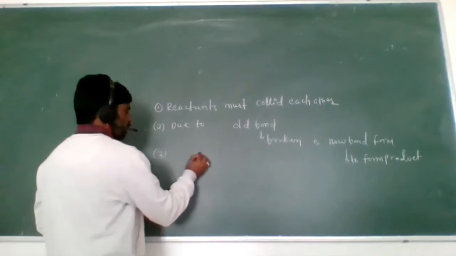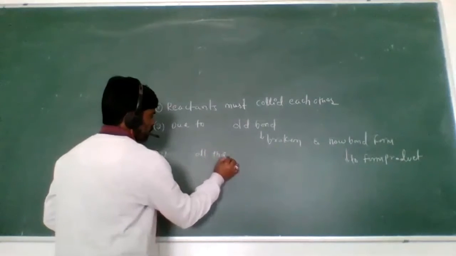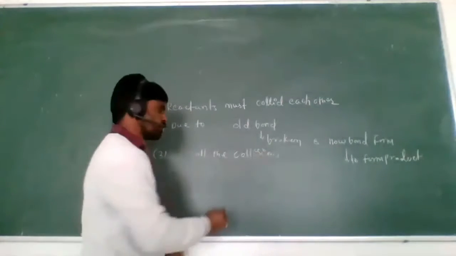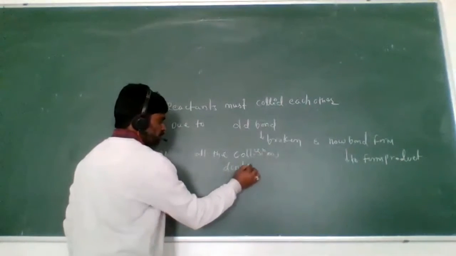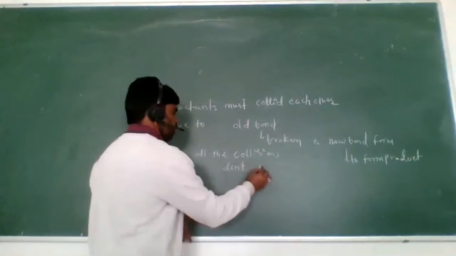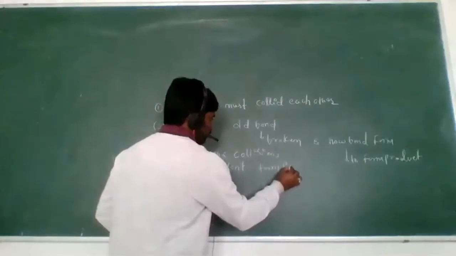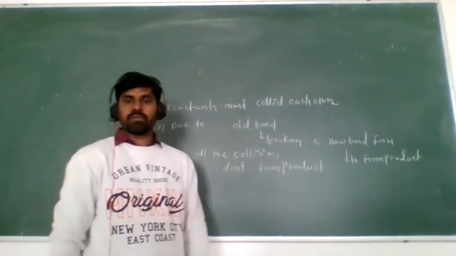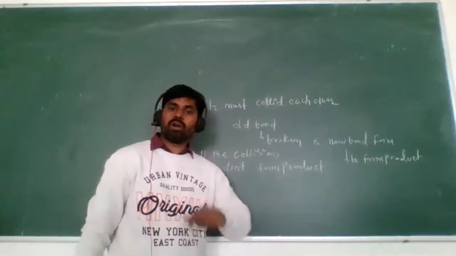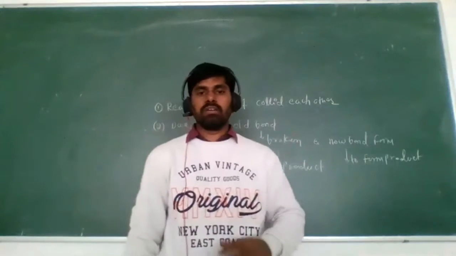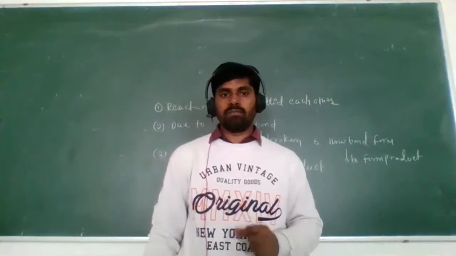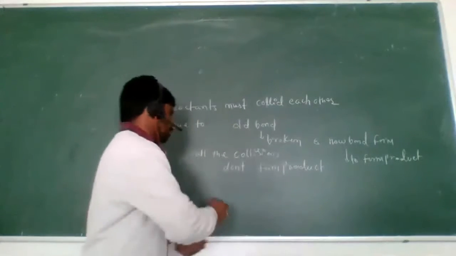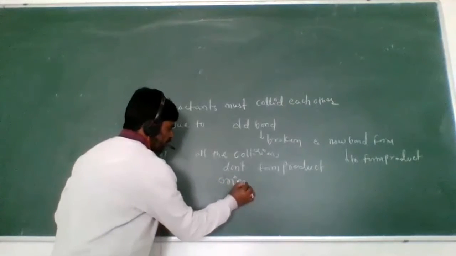Now see here, the third point: all the collisions don't form the product. Is that clear? Why don't all the collisions form the product? See here, there is one factor, the orientation factor.